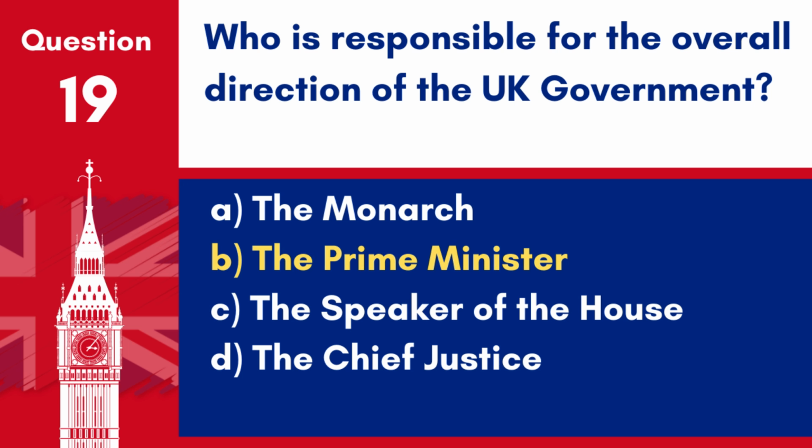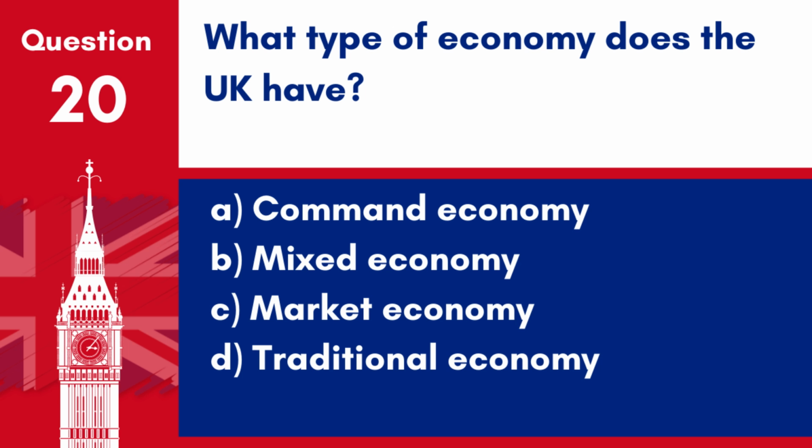Answer B. The Prime Minister. The Prime Minister is responsible for the overall direction and administration of the UK government. Question 20. What type of economy does the UK have? A. Command economy. B. Mixed economy. C. Market economy. D. Traditional economy.